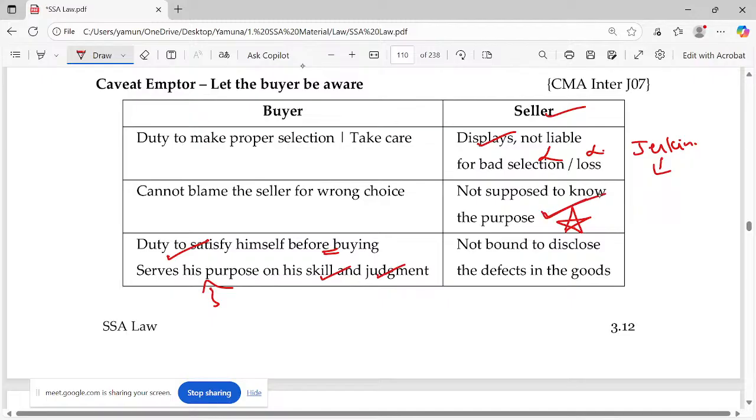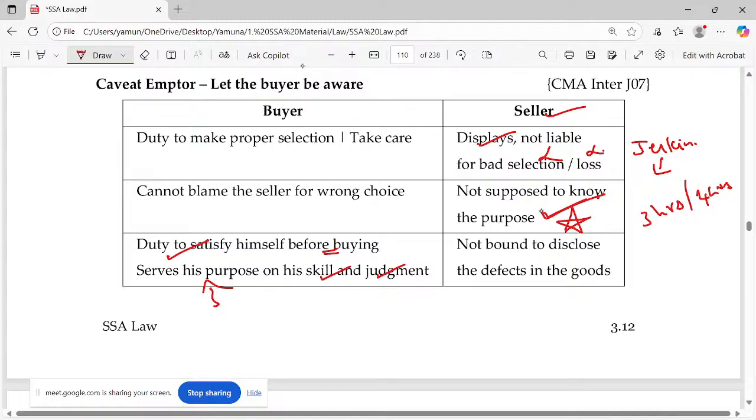If he knows the purpose, he has to tell that this will be suitable only for 3 or 4 hours. Then what will I do? I will think. That shop seller is clearly saying that it will be useful only for 3 to 4 hours of rain. But what I am planning is to wear it the whole day. If I buy after he has said that, why would it be his mistake?